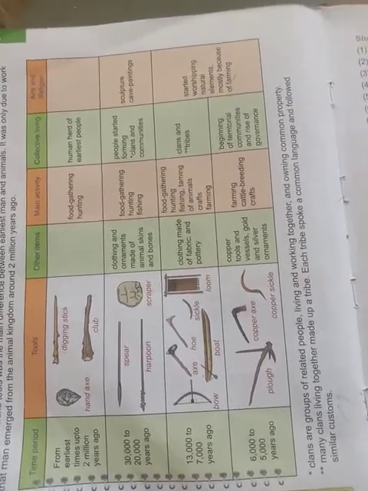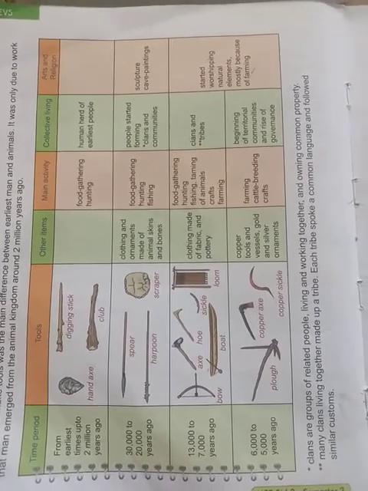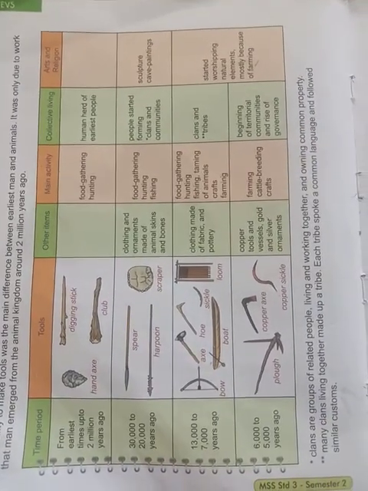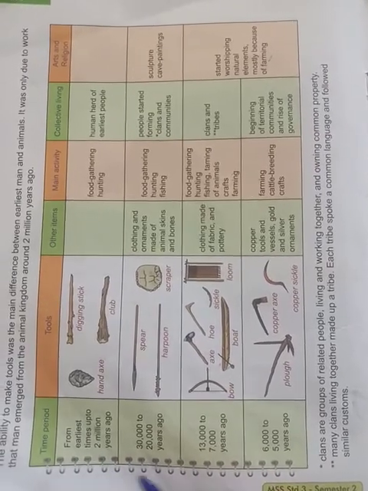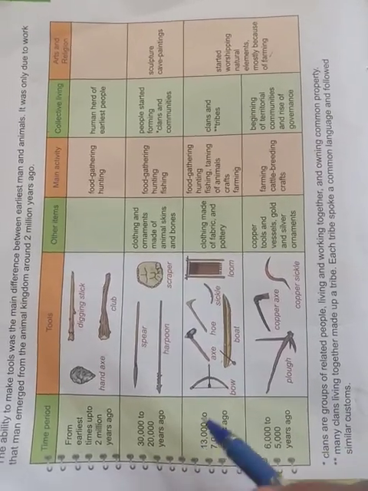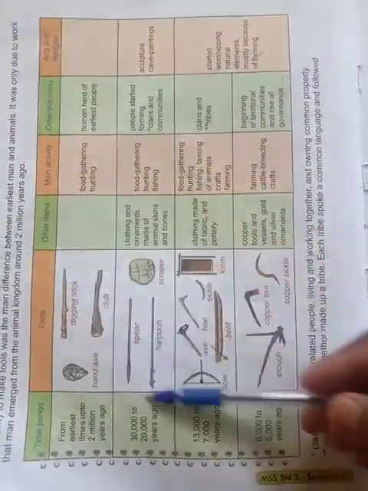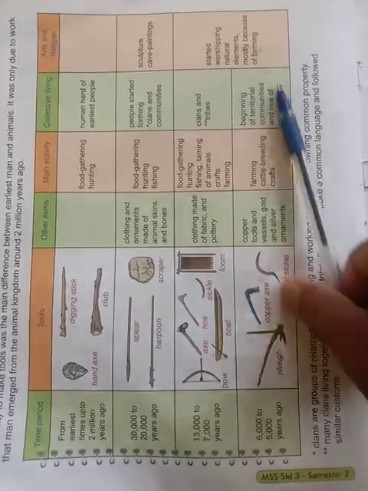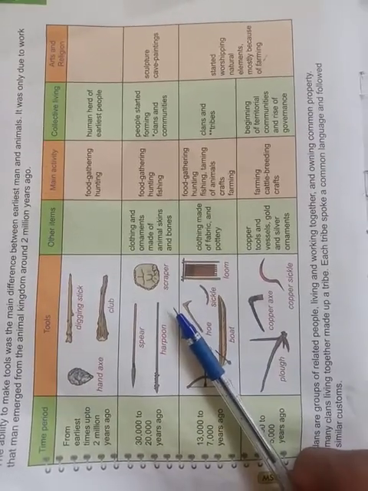Let's come, students. We have already studied this chart in our previous class. So now we have to solve some questions based on this chart. I hope you understood this in our previous class. You already know from apes to man, how man developed, which tools he used, and what their other habits were. We have to study all of that from apes to 5,000 years ago. I hope you have now studied it very well. So now, based on this, we have to start the question and answer.